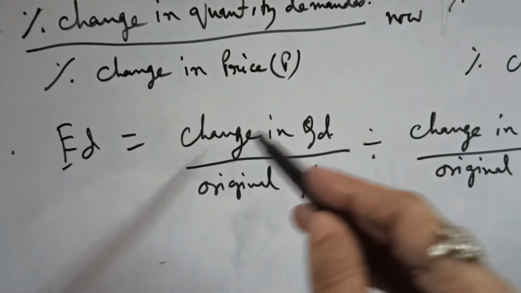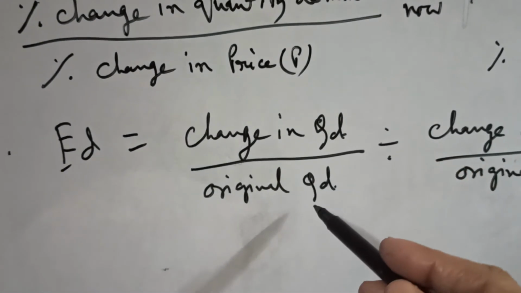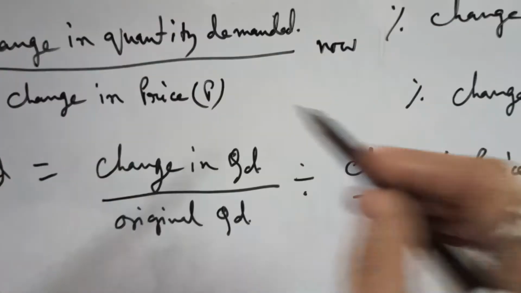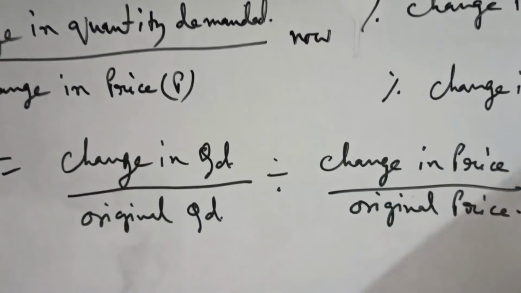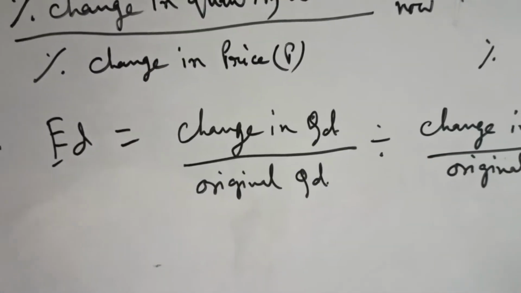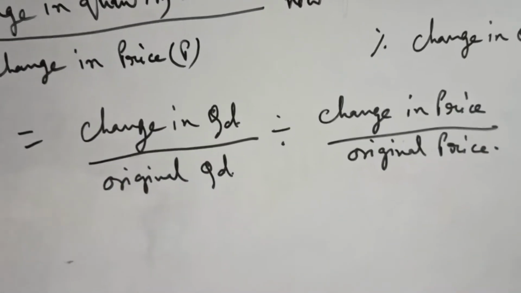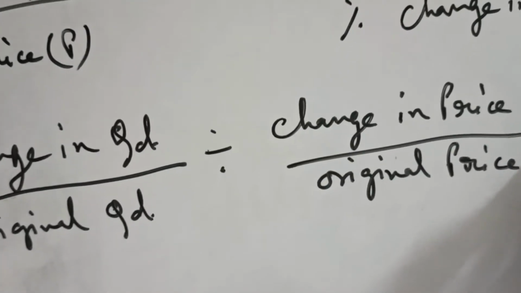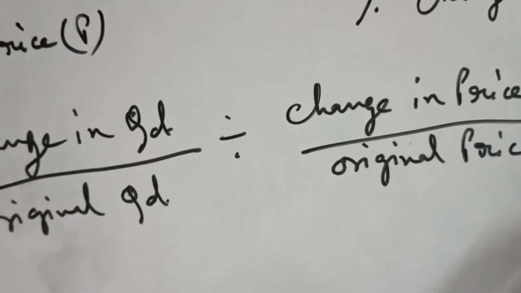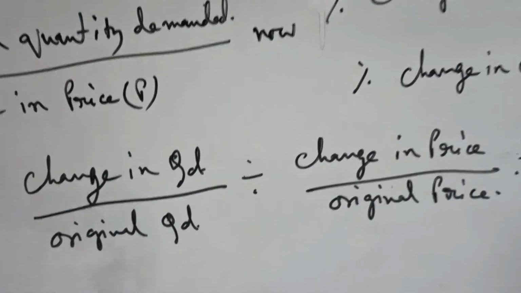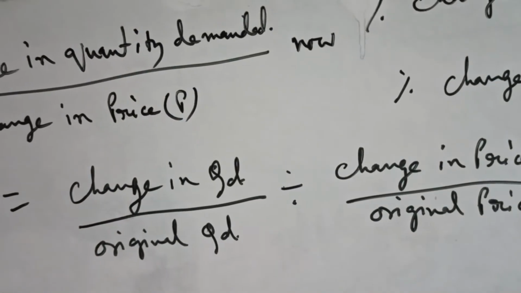So ED equals change in quantity demanded by original quantity demanded, divided by change in price by original price, and the 100s are gone, because whenever I am dividing 100 by 100, into 100, this is obsolete.